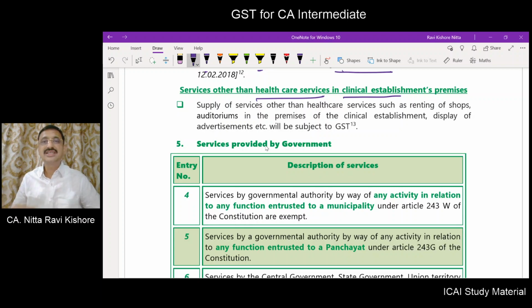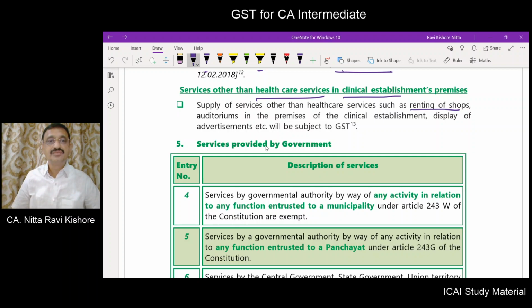Now, what are the other types of services that may be provided by the clinical establishment? Renting of shops, means they have rented a shop to a medical store. This hospital in its premises has rented a shop or rented a room to the medical shop, which is run by any other person other than this clinical establishment.